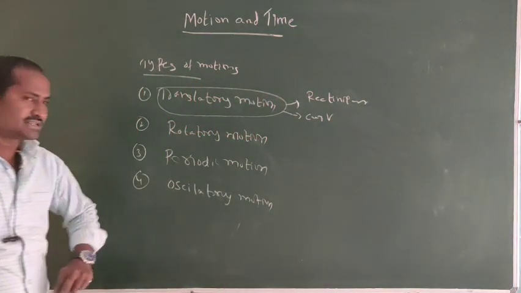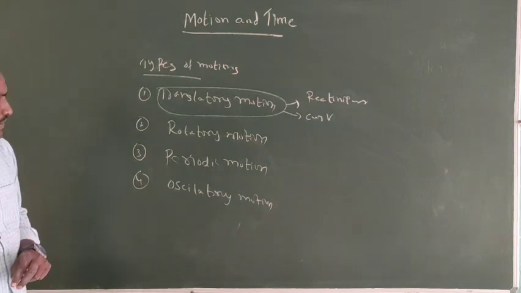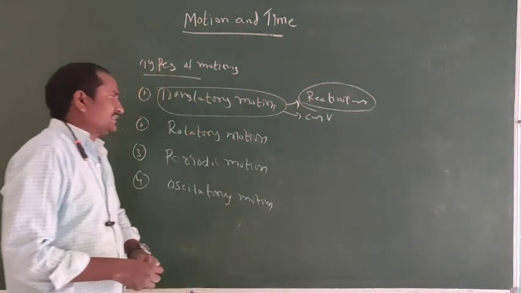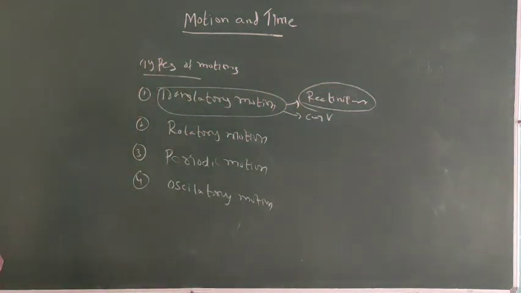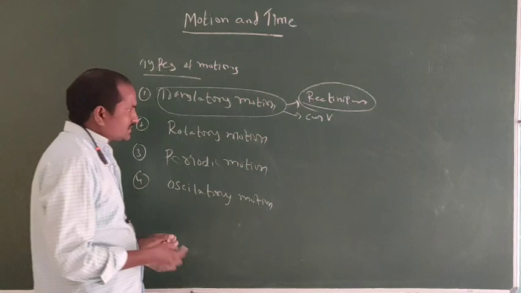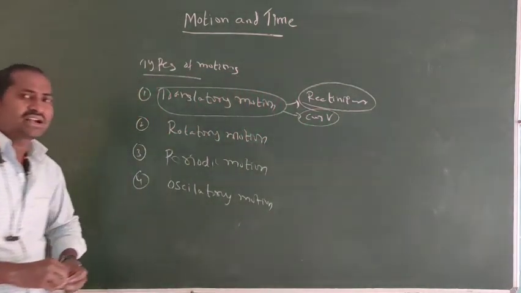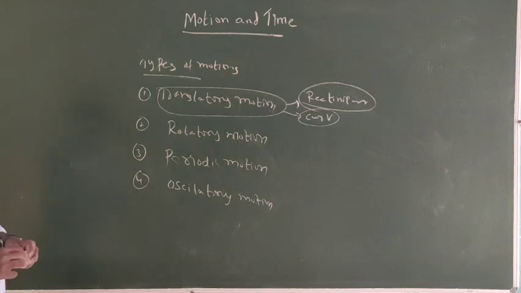Rectilinear motion means all the parts of a moving body move in a straight line. Curvilinear motion means all the parts of a moving body move in a curved path.